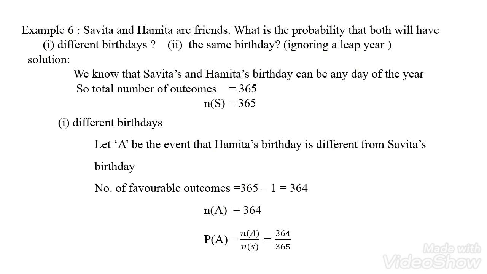Because of that, I take that as A bar. Already I told you the total value of the probability is 1, so by using that whole value 1, we find the solution. What is the probability that Hamita and Savita have the same date?